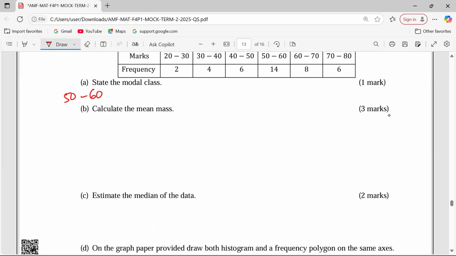Midpoint is usually abbreviated X. We need the upper limit and lower limit; we add them, then we divide by 2. So let me manipulate the data up there. We're just extending the columns a little bit.